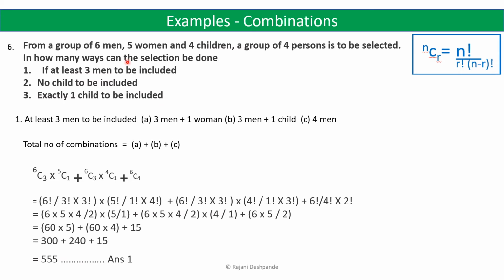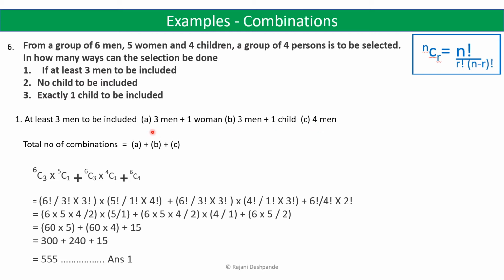So we have 6 men, 5 women and 4 children, and a group of 4 persons is to be selected. So let us first solve the first one: at least 3 men to be included. So this can be done in actually 3 ways. That is, we can have 3 men and 1 woman so that a group of 4 persons is formed, 3 men and 1 child, and all the 4 can be men.